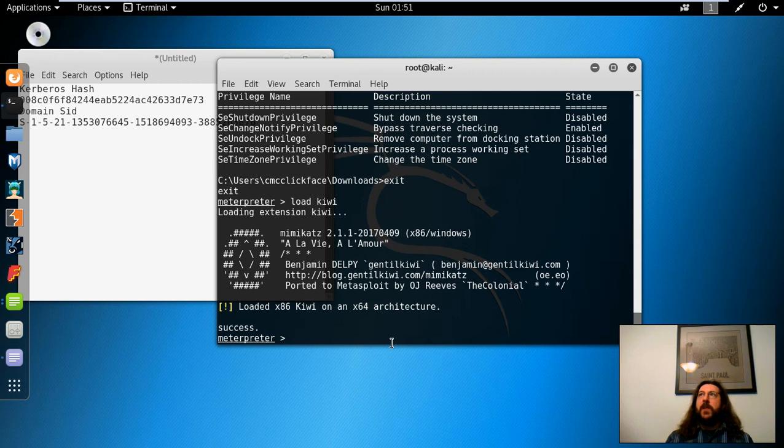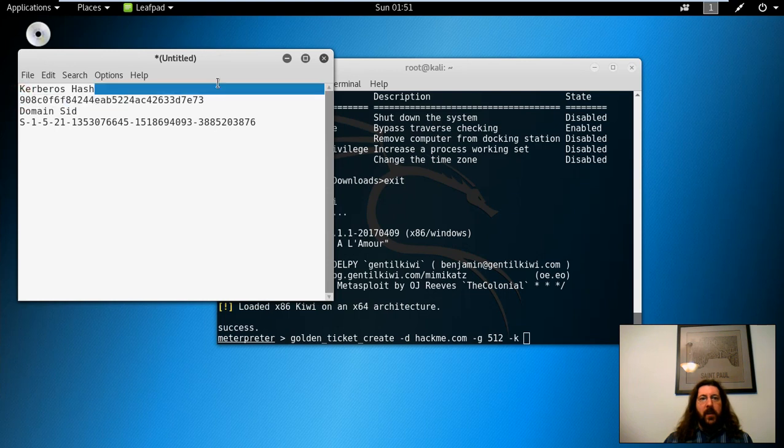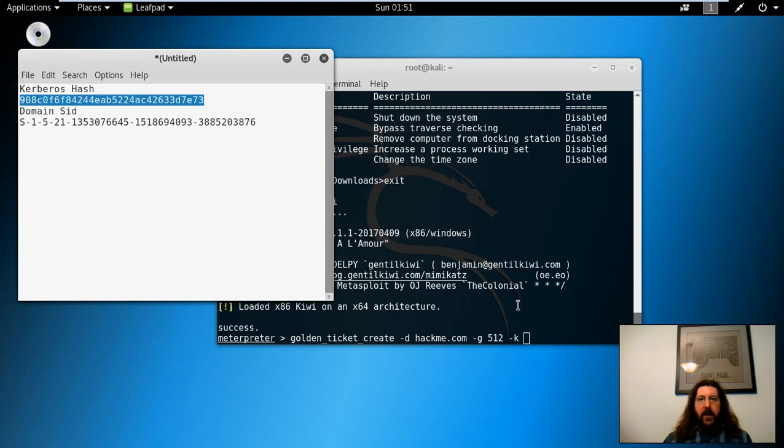So let's go ahead and do our golden ticket create. We can do domain hackme.com. We're going to join the group 512, that's administrators. And then we're going to give it the hash for the Kerberos right here. Cut and paste that.